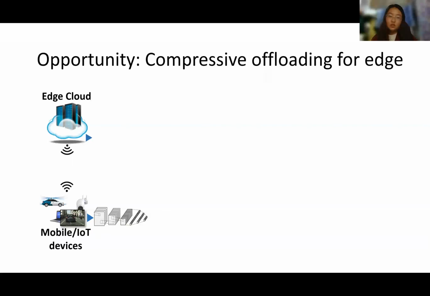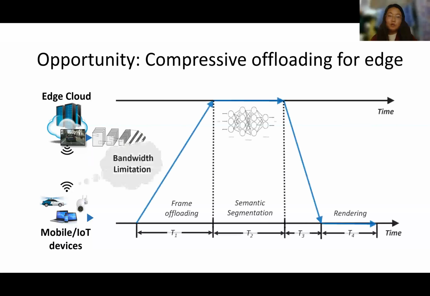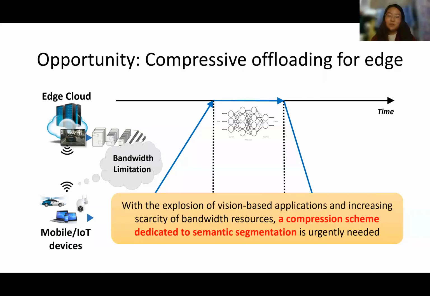Driven by mobile edge computing, a promising solution is to offload the DNN inference tasks to the edge servers. However, with the explosion of vision-based applications and increasing scarcity of bandwidth resources, a compression scheme dedicated to semantic segmentation is urgently needed.